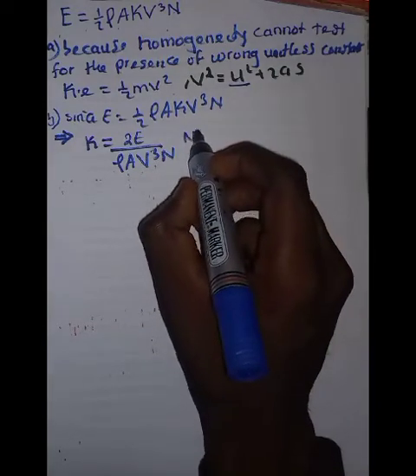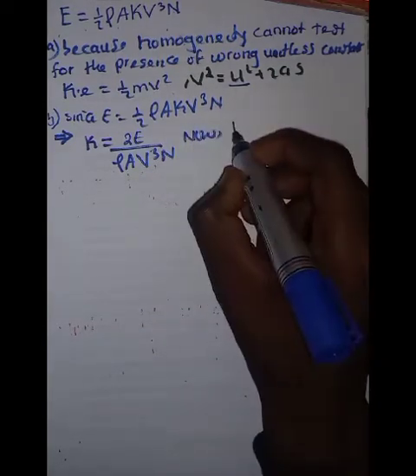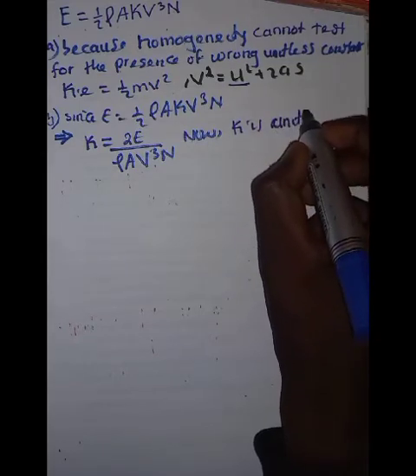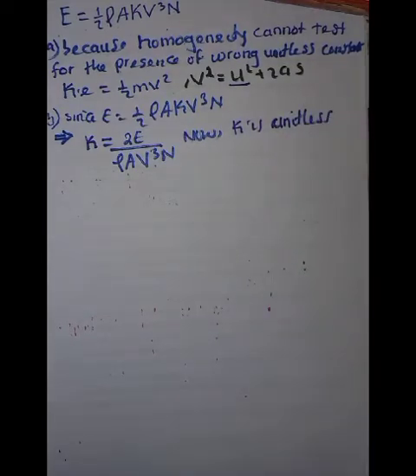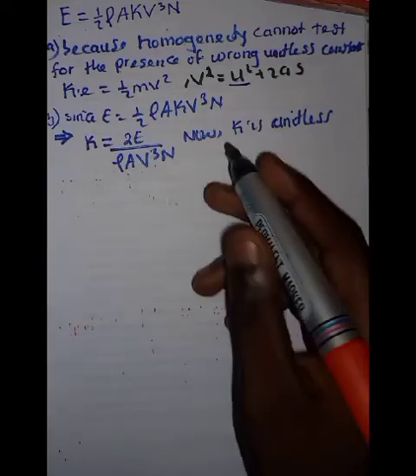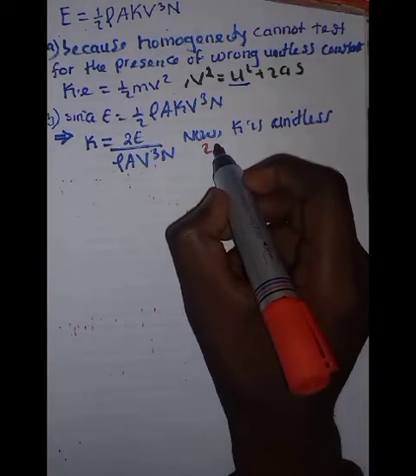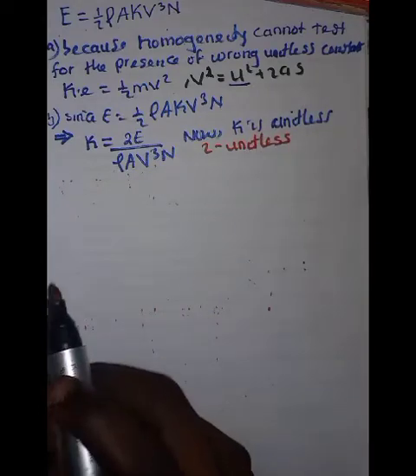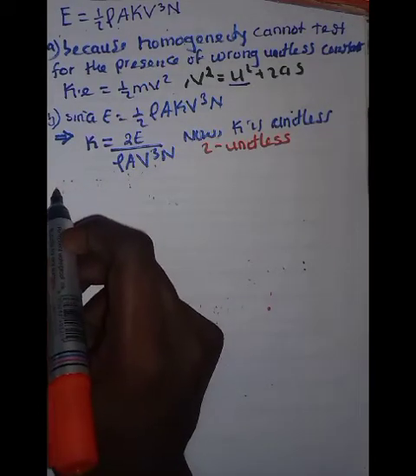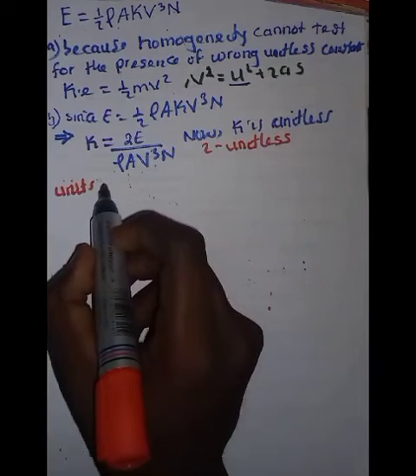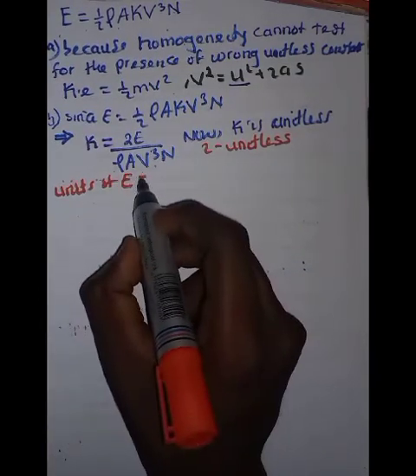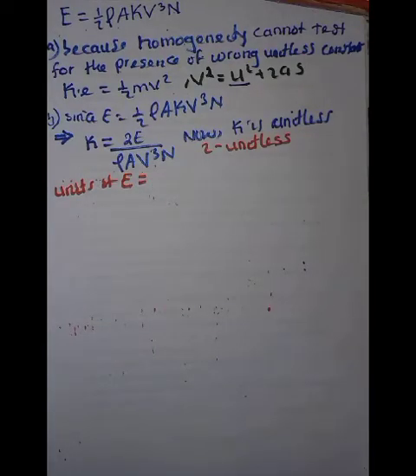Now I'll tell them that N is unitless. Yes, N is unitless. Good. Now I also tell them that 2 as well is unitless. Then I can start by telling them what the units of E are. I know that the question gave us E.